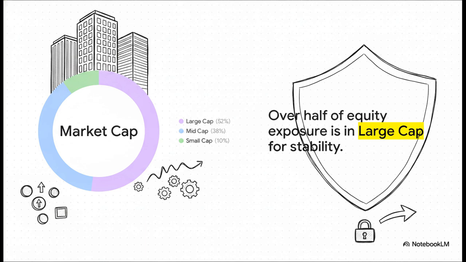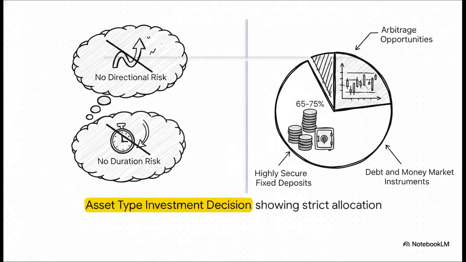For conservative investors, this means the underlying assets being traded for those arbitrage spreads are highly liquid, major market players, which inherently reduces your structural risk. And looking at the broader asset allocation, it is very strict. The fund generally allocates anywhere between 65 to 75% purely in arbitrage opportunities.